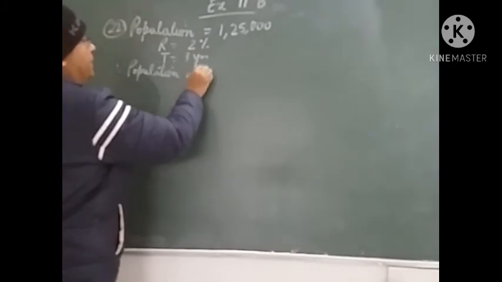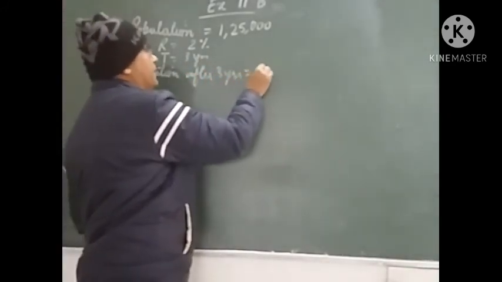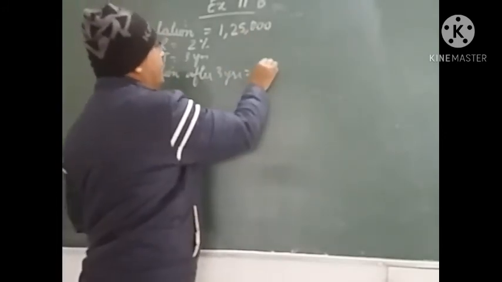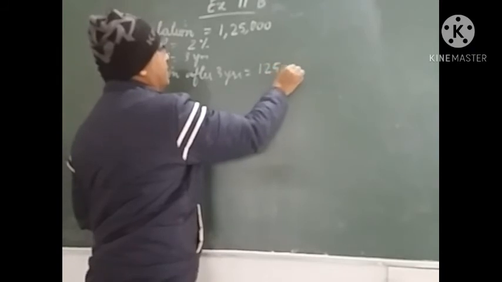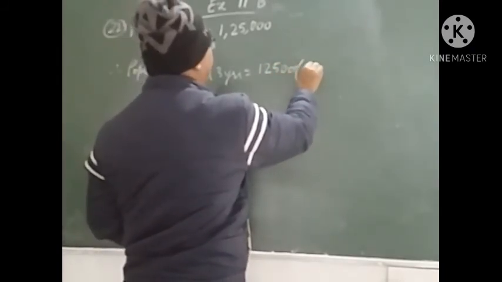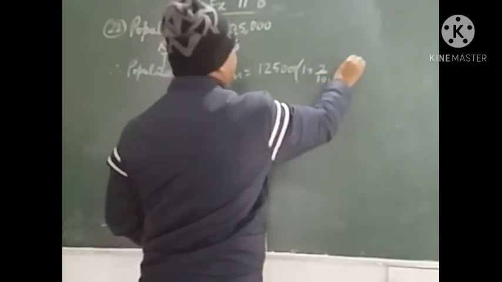So population after 3 years will be: principal means present population, which is 1,25,000, into 1 plus rate 2% upon 100, to the power of time, 3 years.